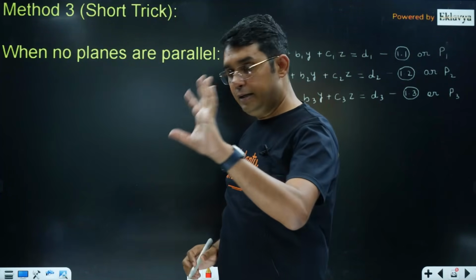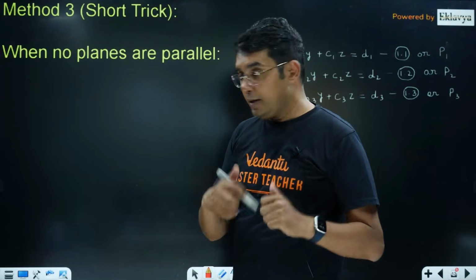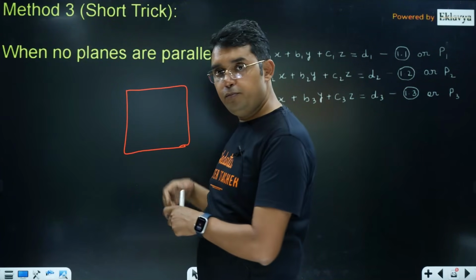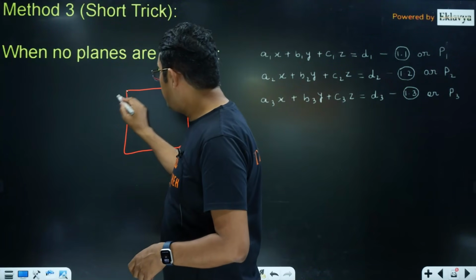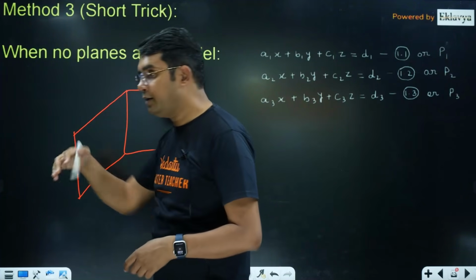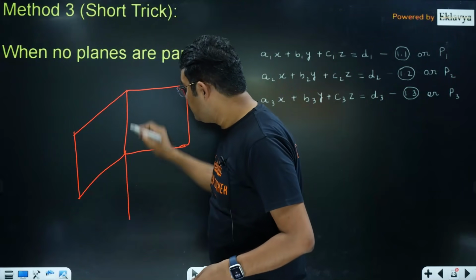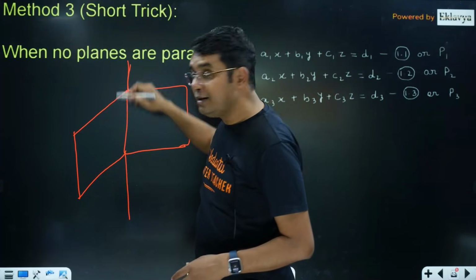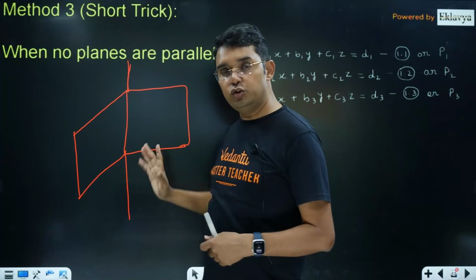I am not making any diagram, but suppose you have one plane here, that is your back wall, and one wall on your right hand side. You can see there is one edge in your room. In fact, you can call this a straight line of intersection of these 2 planes.